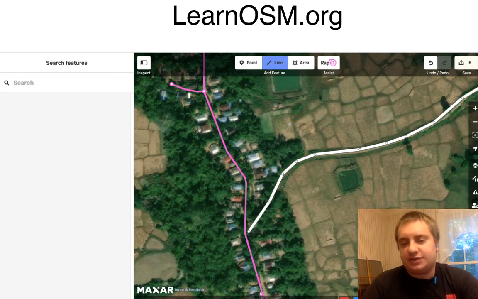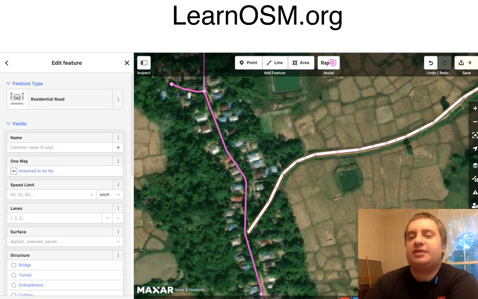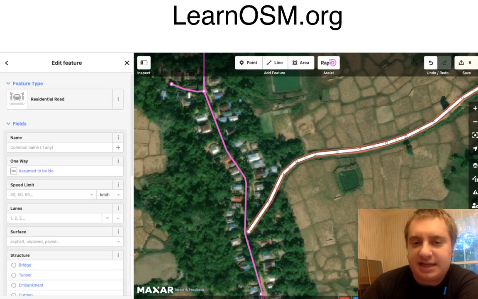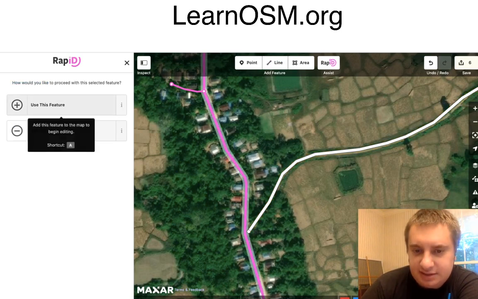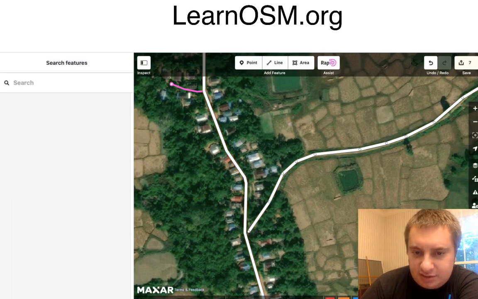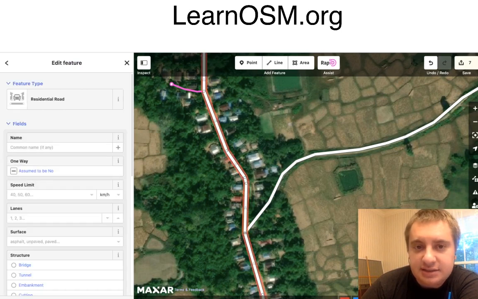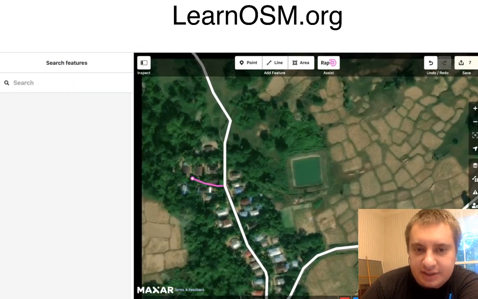But yeah, let me continue this road because intellectually I know that this road probably continues on to meet with this town. This goes through town as well, so I'm going to use it and drag the node to connect. This looks right.